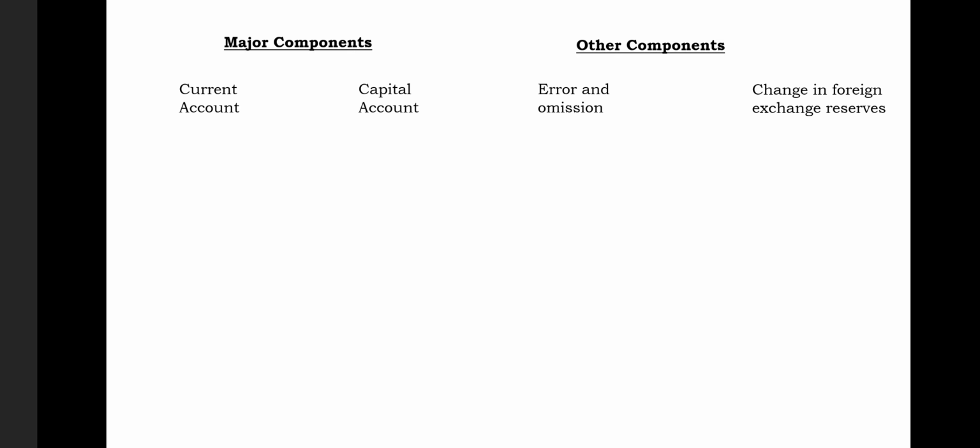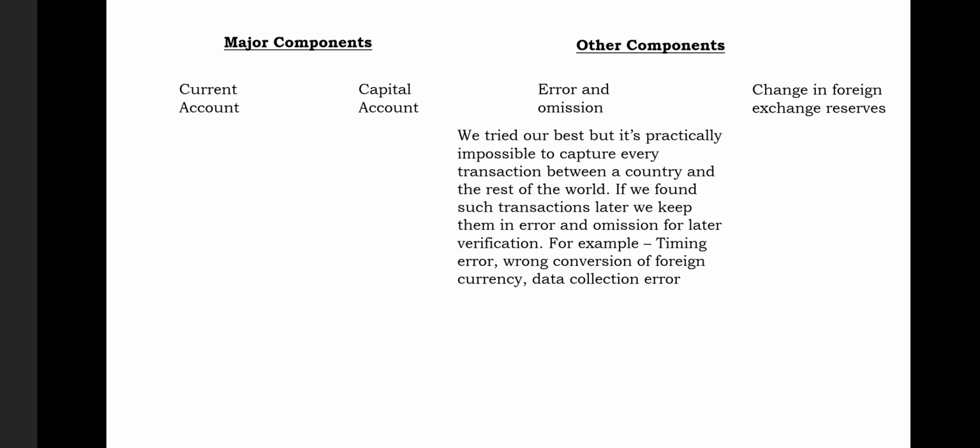Now we have two important components here. One is error and omission. See, we try our best, but it's practically impossible to capture every transaction between a country and the rest of the world. So if there is any transaction which the Government of India was not able to capture in its data collection, we keep it in error and omission when we verify it later.